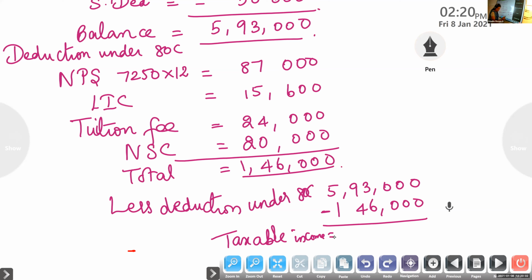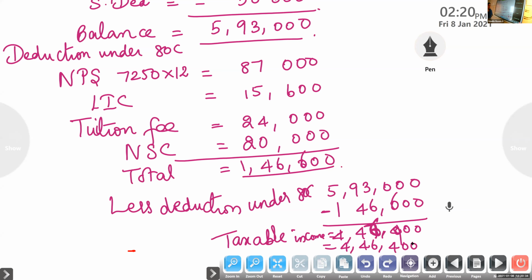Can you repeat? 4,47,000. Ma'am, the total is 1,46,600. Yes. So here it is 600, isn't it? So it will become 4,46,400. So this is the taxable income.